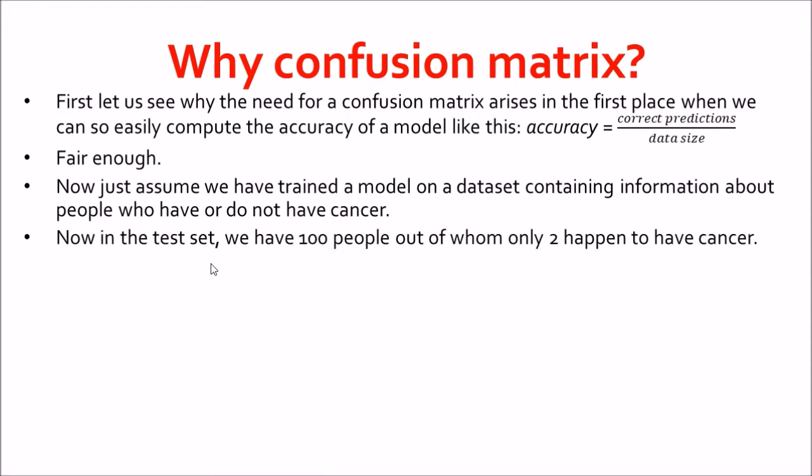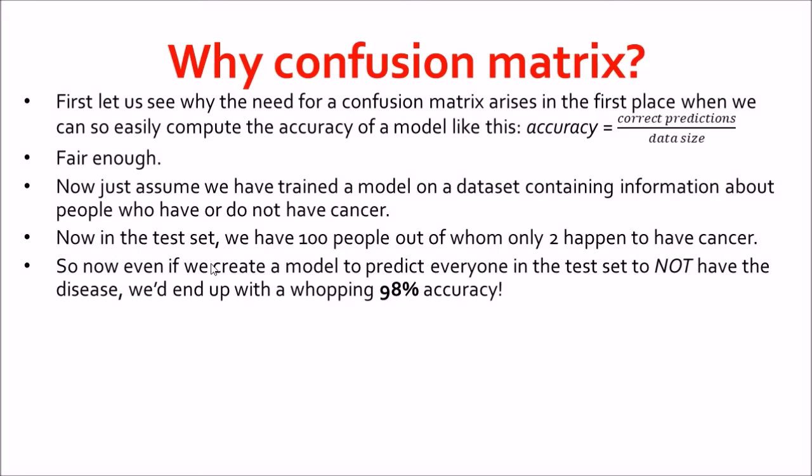Now in the test set, when we test a model, we find that out of 100 people, only 2 really happen to have cancer and the rest 98 do not. If the model is created in such a manner that it predicts no every time, telling every person that you do not have cancer, then even then we'll have a whopping 98% accuracy, because 98 of them do not have cancer and only 2 of them have cancer. So we are incorrectly telling the 2 people who have cancer that they also do not have cancer, but even then we have a 98% accuracy.